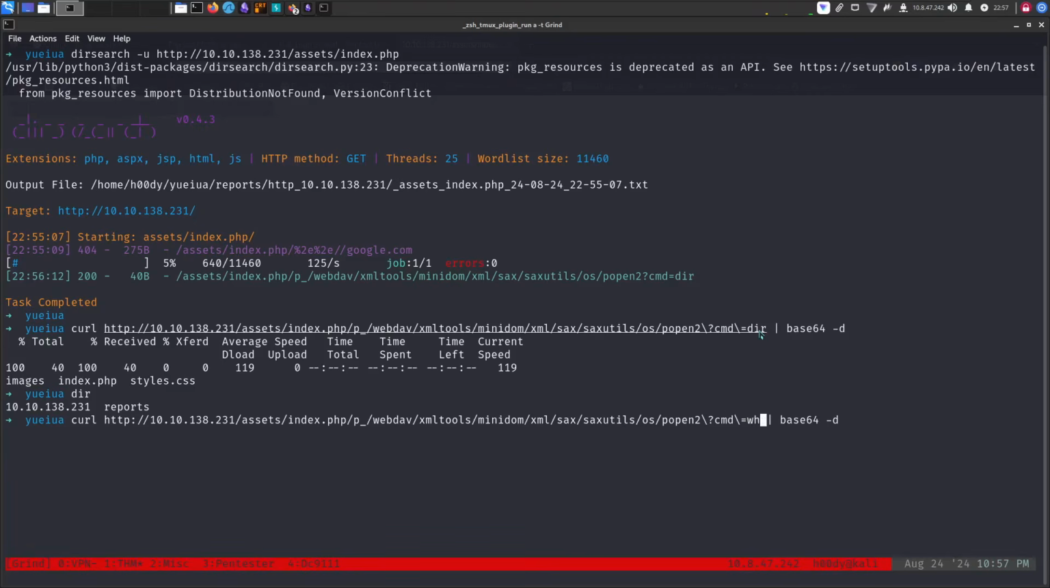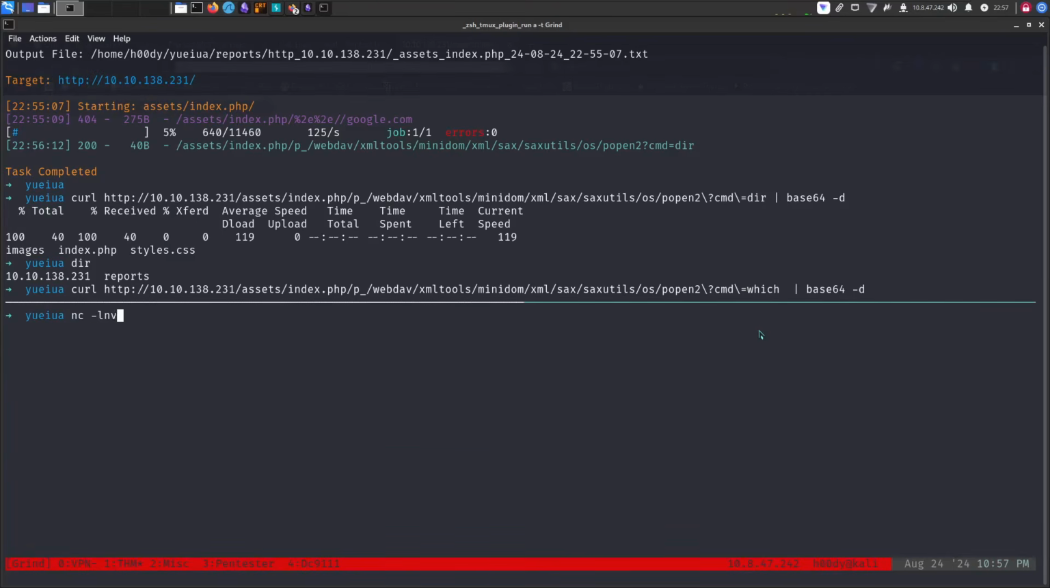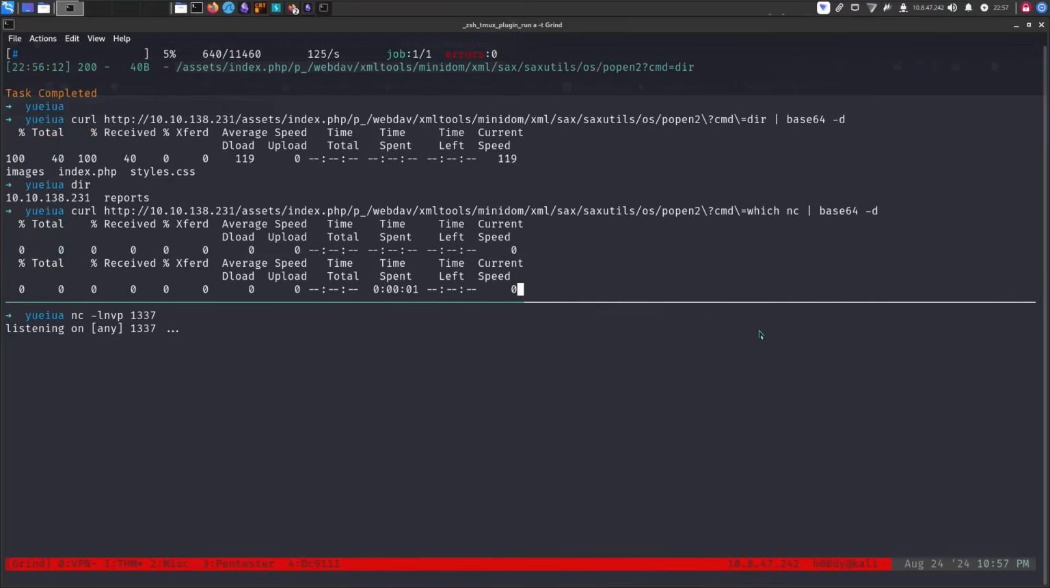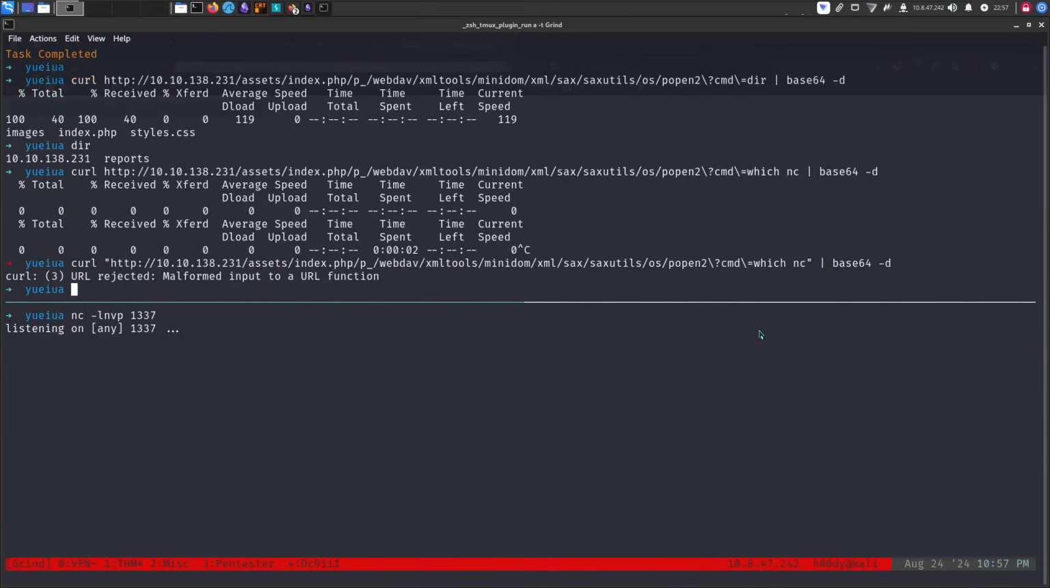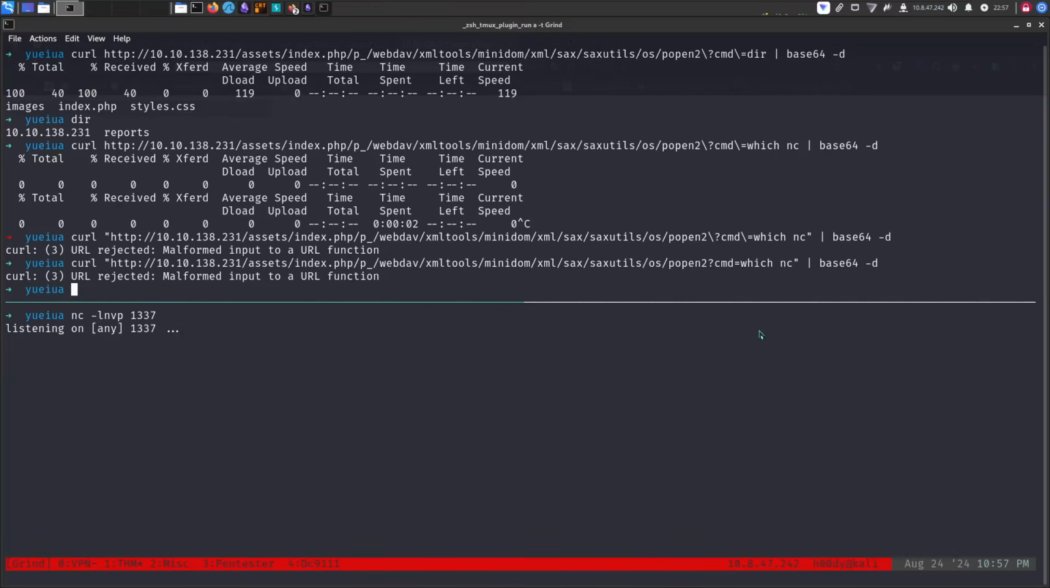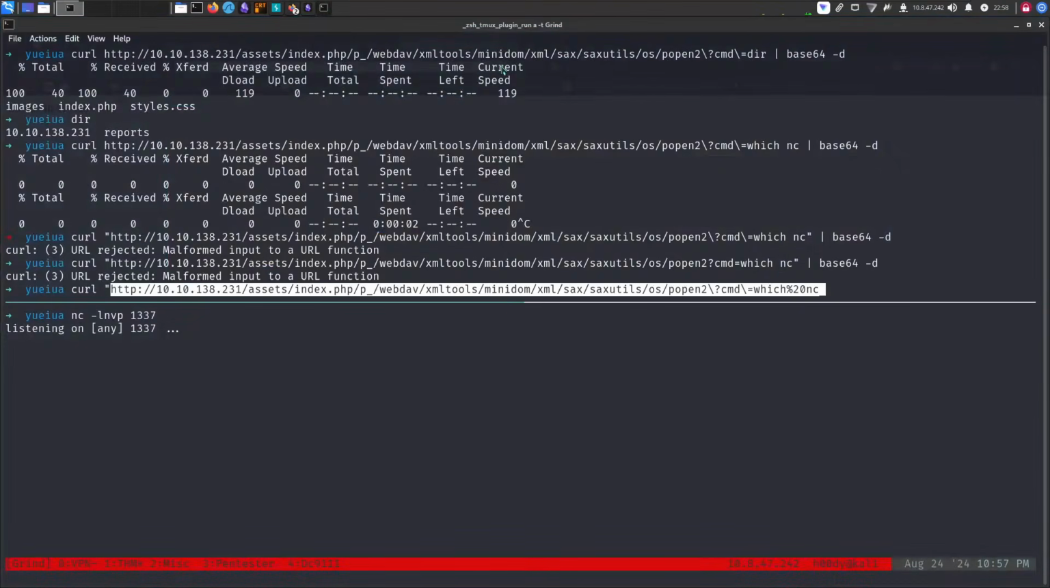So let's get a reverse shell on the box. 1337, which netcat. I should probably put that in double quotes. Malformed input to the URL. What? Hold up. Let's do it here. Which netcat? There we go. Let me copy this.